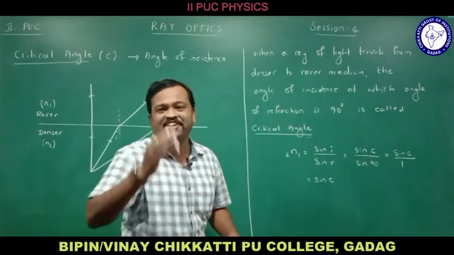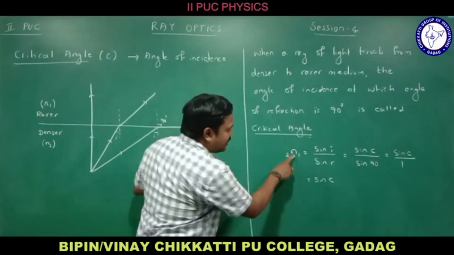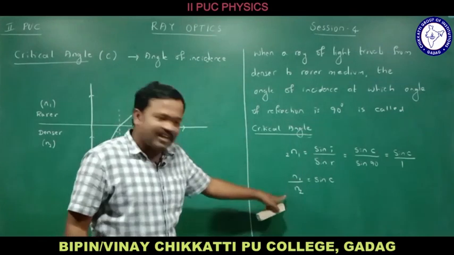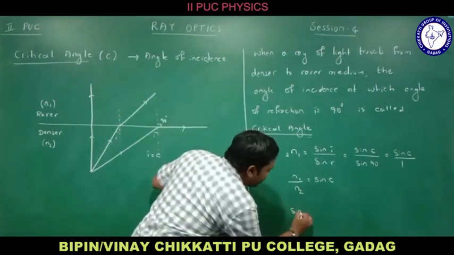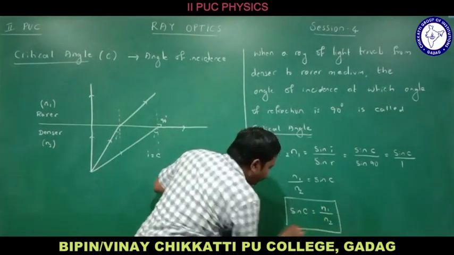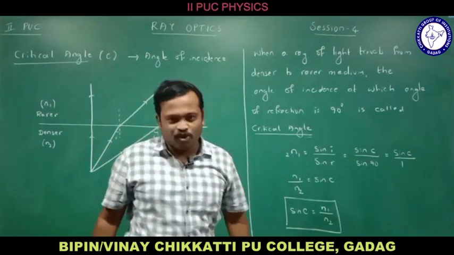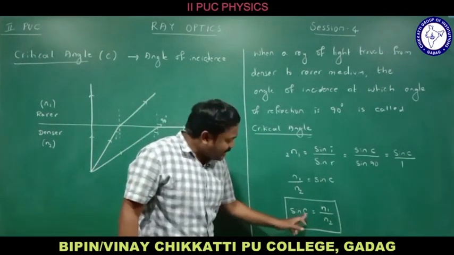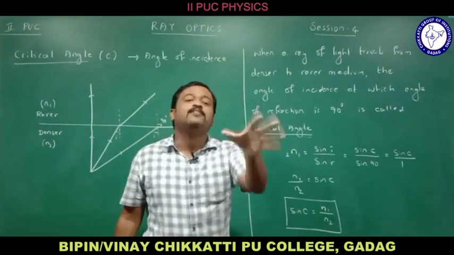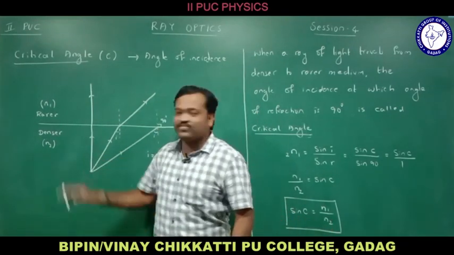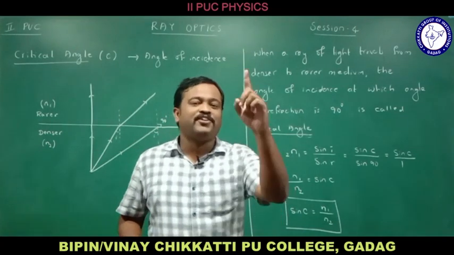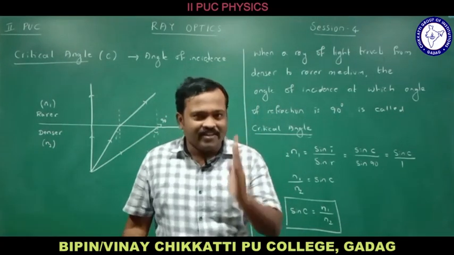You know the formula for relative refractive index, we studied it in the last session. The formula n12 is n1 divided by n2. Shall I write like this? Then what is the formula for critical angle? The formula for critical angle is sin C is equal to n1 divided by n2. What is n1? n1 is the refractive index of the rarer medium, n2 is the refractive index of the denser medium. Once again, the formula for critical angle is sin C equal to the refractive index of the rarer medium divided by the refractive index of the denser medium.